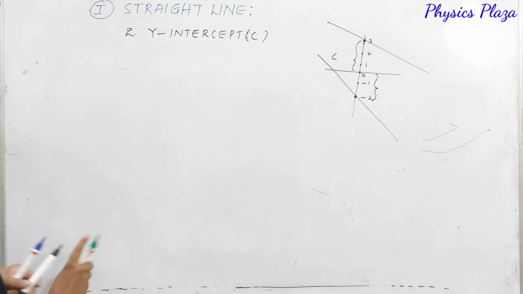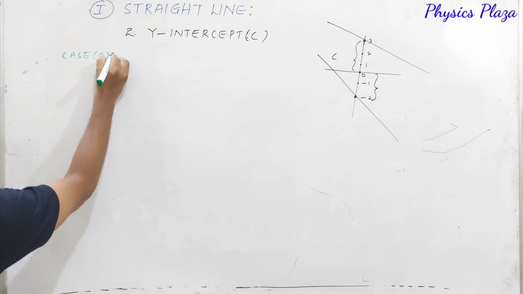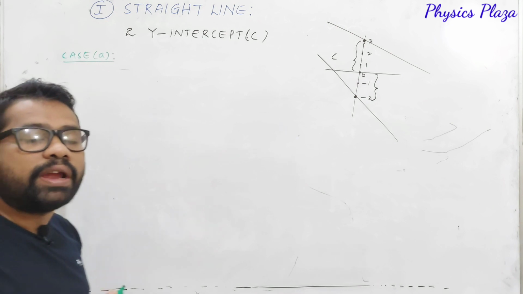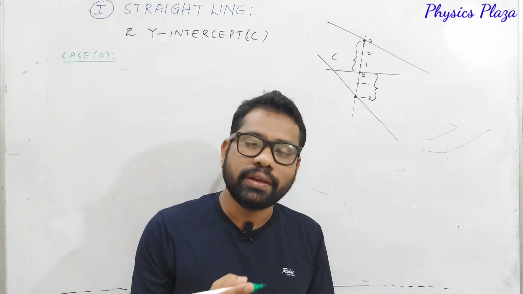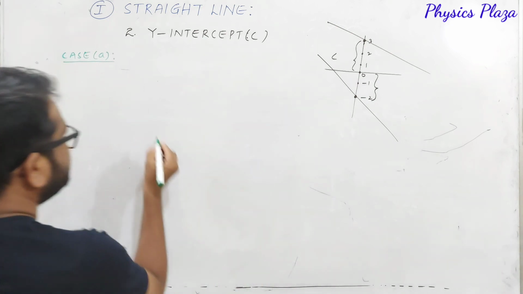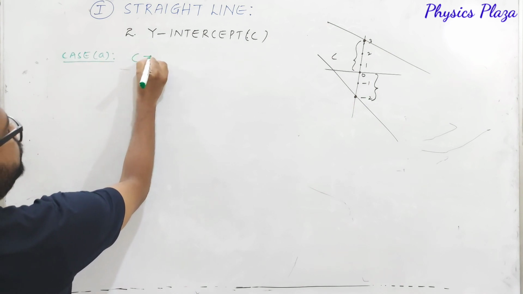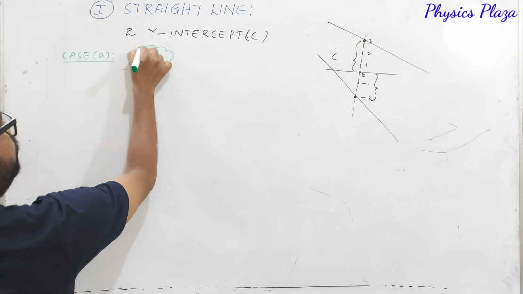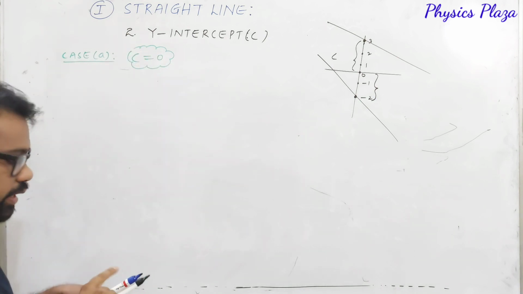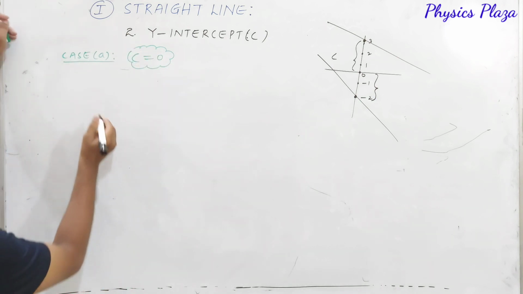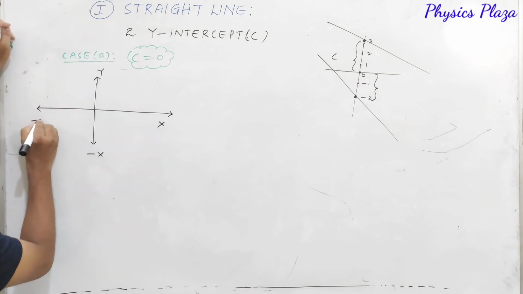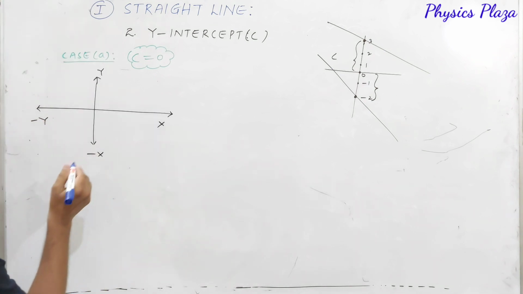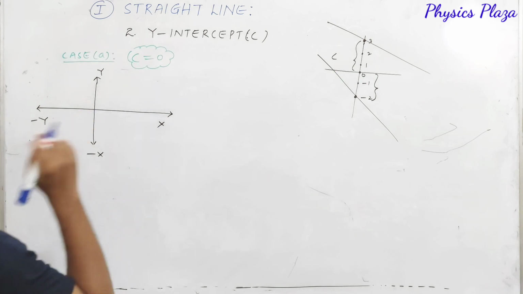Now here we have 3 special cases. Let us see, dear children. Case A. If y-intercept is 0, what does it mean? How will the graph be? Let us see. If C is equal to 0, then how are the graphs going to be? Look here. Let us make the negative y-axis here. Dear children, what does C equal to 0 mean?